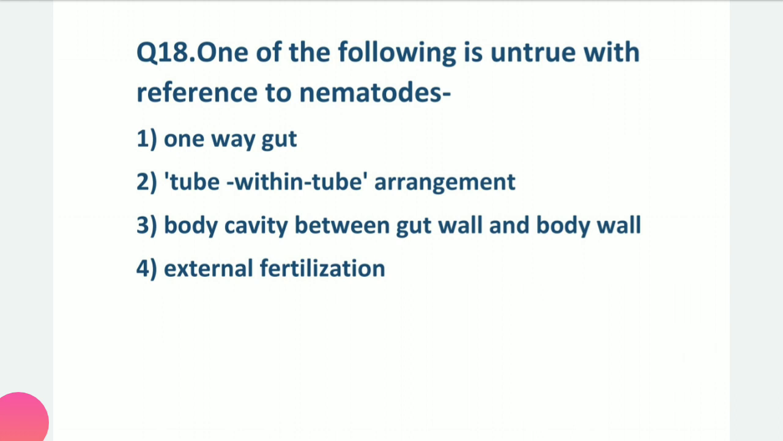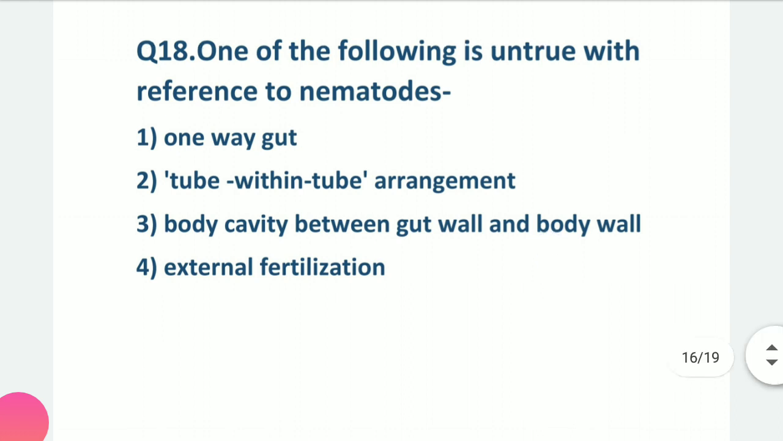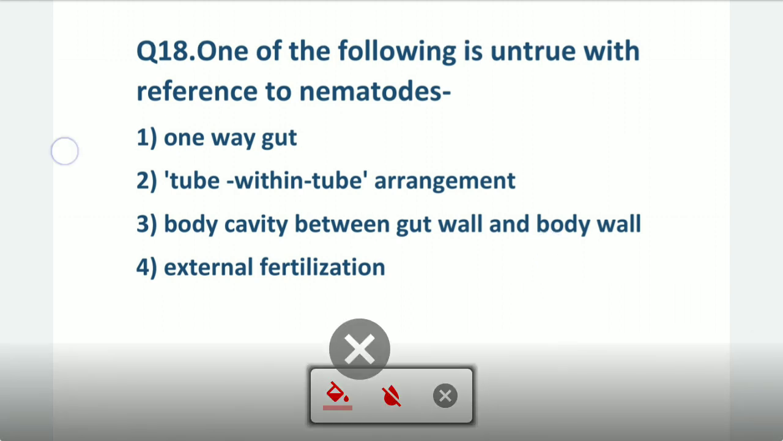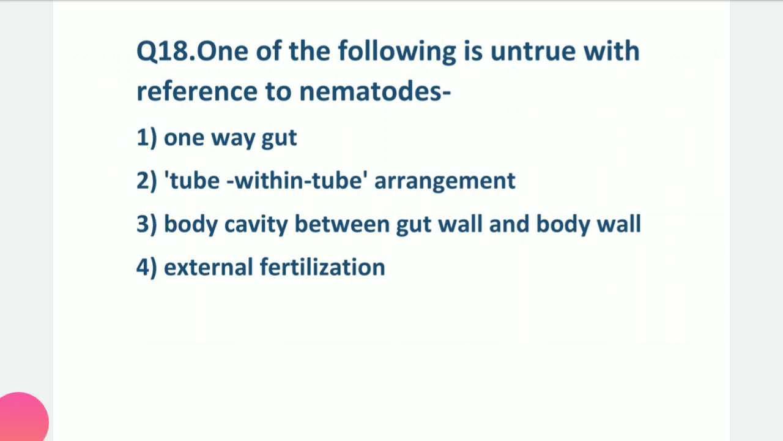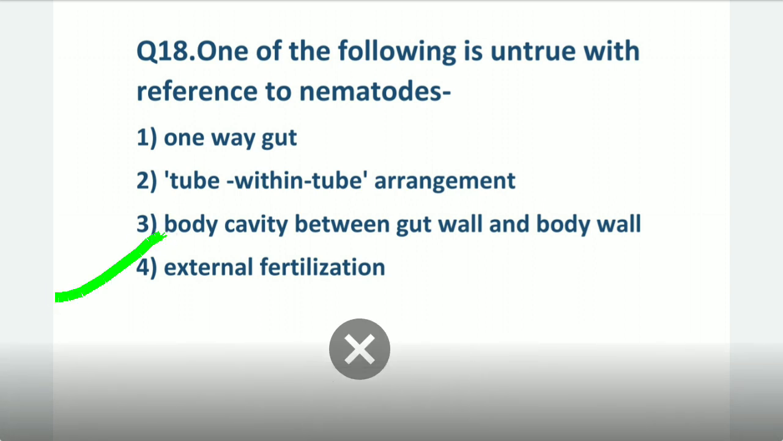Which of the following is untrue with reference to the nematode? Which one is untrue? Tell me. One way gut? Definitely they have. Tube within tube arrangement? Definitely they have. Body cavity, gut wall and body wall? Yes, definitely they have. They have body cavity in between the body wall and the gut wall. So all the three they have. But what is untrue is external fertilization. They have internal fertilization.